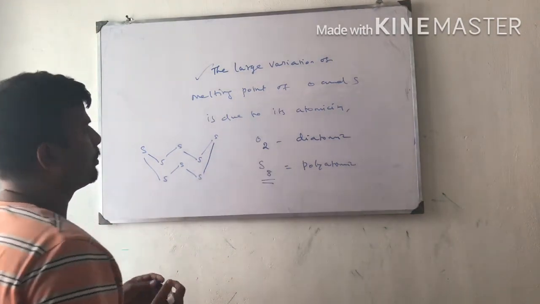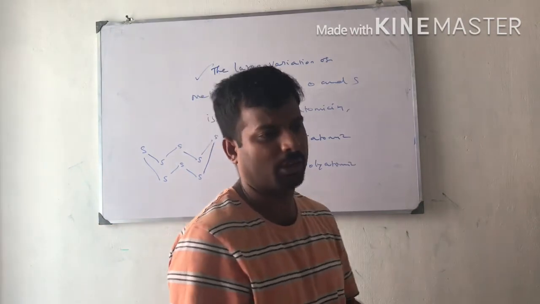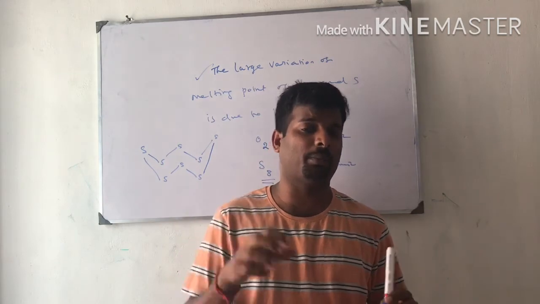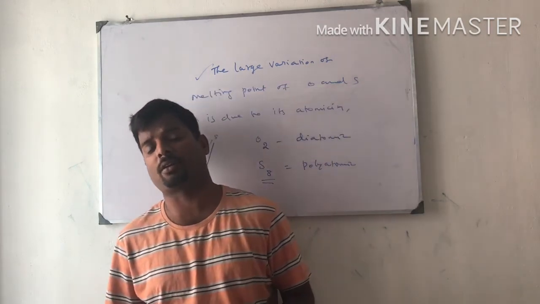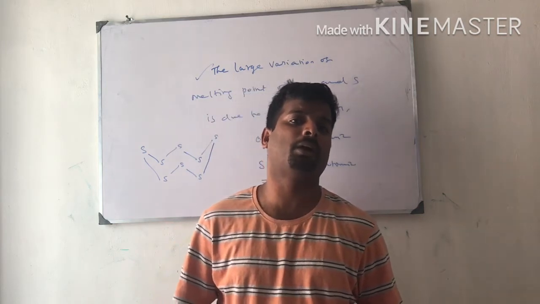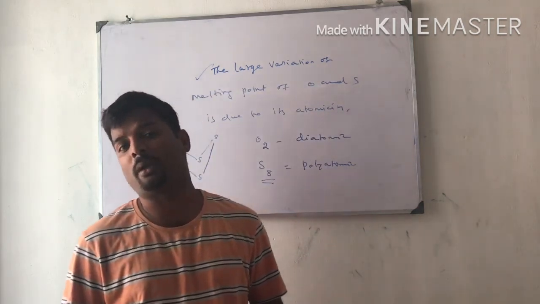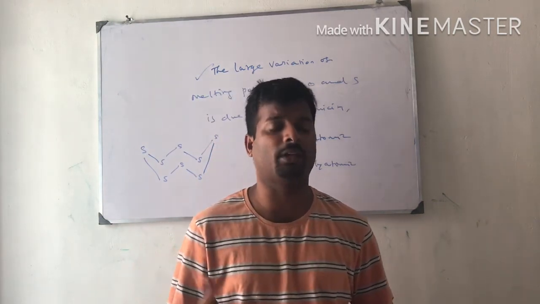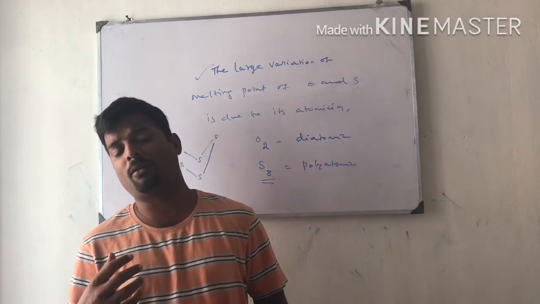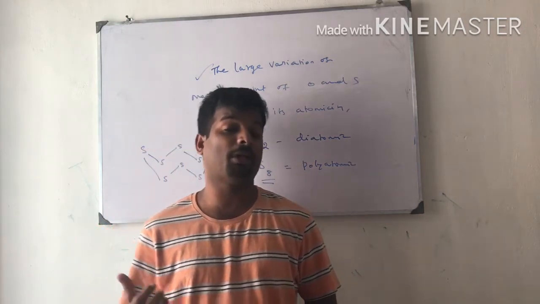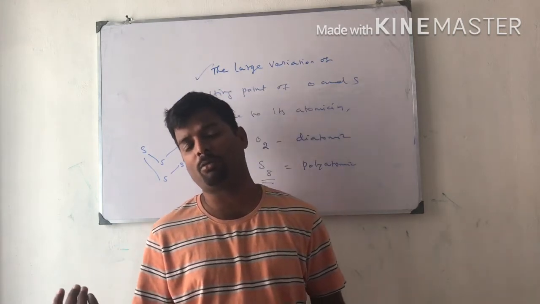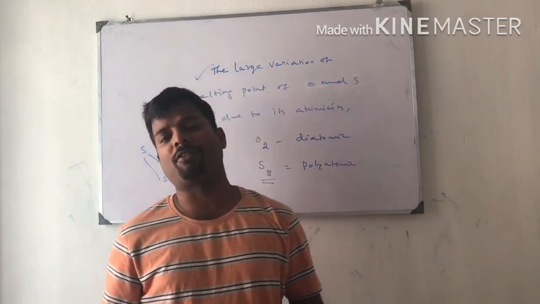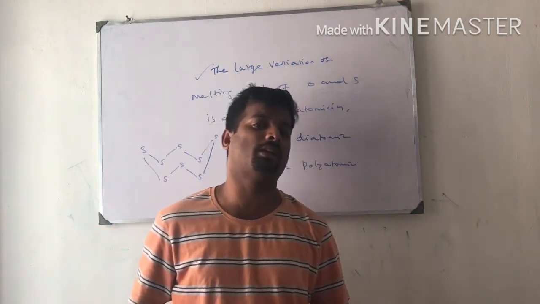So these are the physical properties: melting point, boiling point, nature. Allotropy. What do you mean by allotropy? Allotropes are made up of the same chemical, but the physical properties will differ. Refractive index, melting point, boiling point will differ. Example: diamond and graphite. Both are made up of carbon only, but diamond is the hardest substance. Graphite is the softer one. Diamond has a very high melting point. Graphite has a low melting point. The refractive index of diamond is very high. All those things we have learned in the smaller classes.